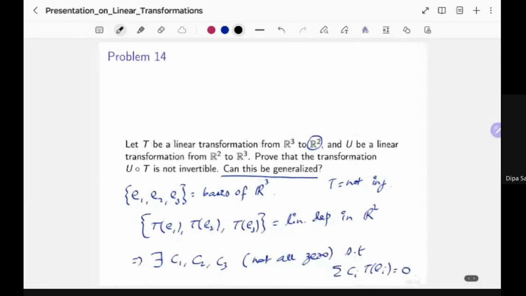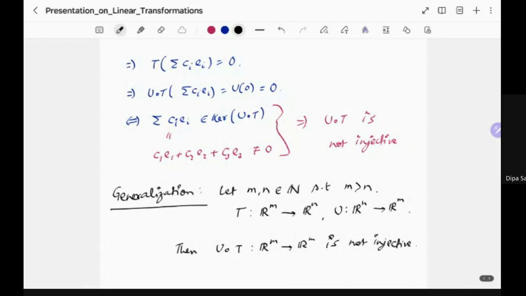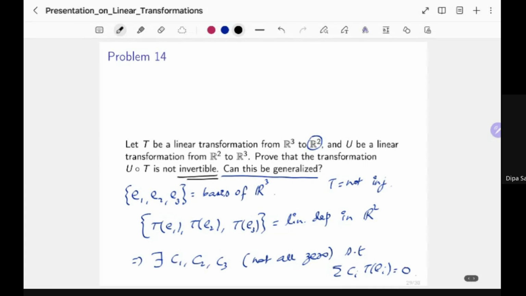By the way, the problem was about invertibility, yes, but we have shown that this is not injective, so obviously it is not invertible. And the proof is exactly the same. Instead of starting with 3 elements, you start with m elements and continue with the same logic. Exactly the same arguments work.